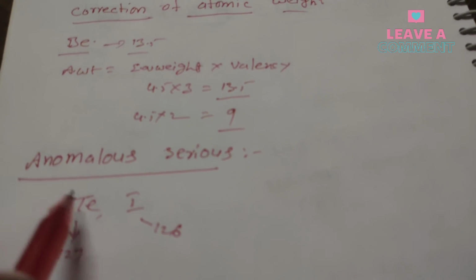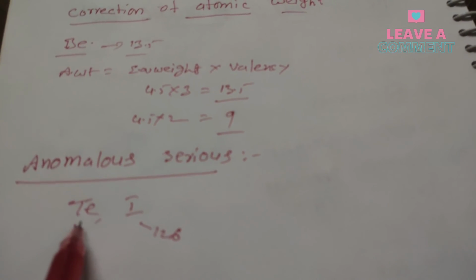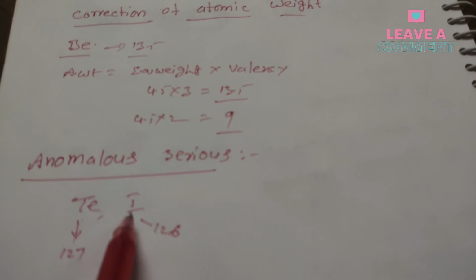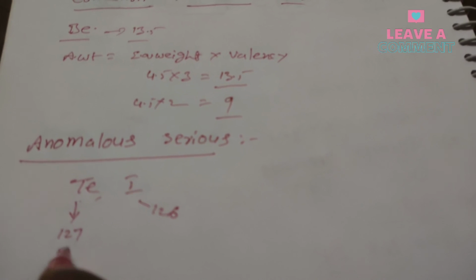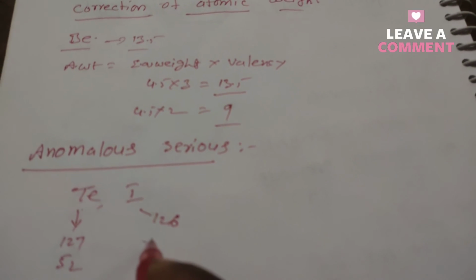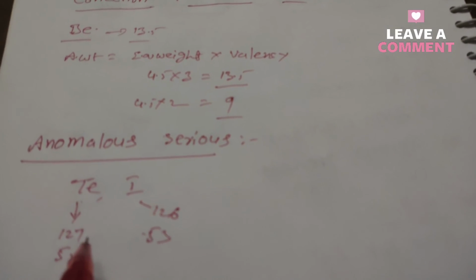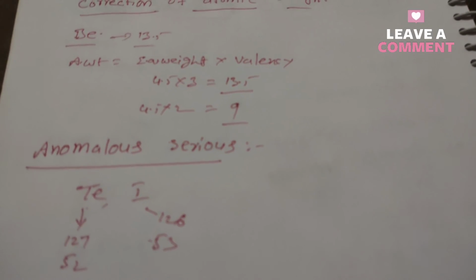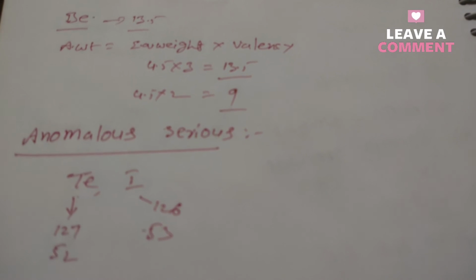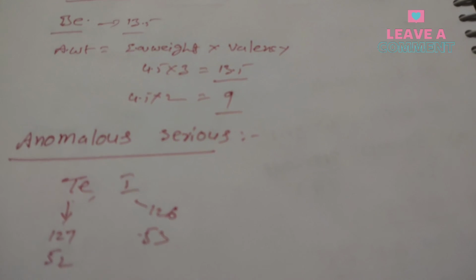But here he did some research and arranged tellurium before iodine, as in the modern periodic table. The atomic number of tellurium is 52 and of iodine is 53, and it is also one of the greatest achievements of the Mendeleev periodic table. So these are the major points that Mendeleev discussed in this periodic table.